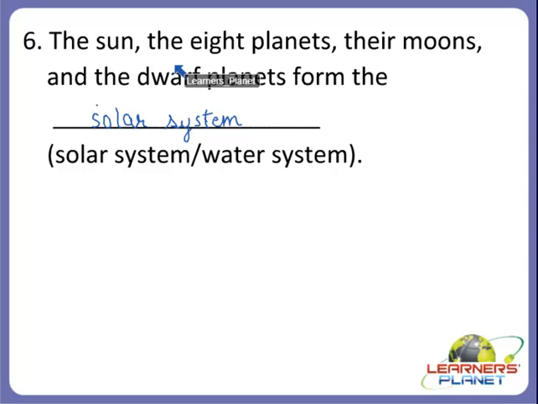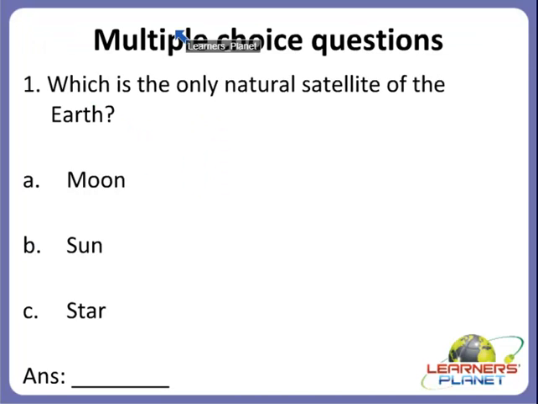So I hope you are clear with this activity, and now we will move on to the next activity, that is multiple choice questions. So children, I'll read the question for you and you have to guess the correct answer from the given options. So either it will be A, B or C.